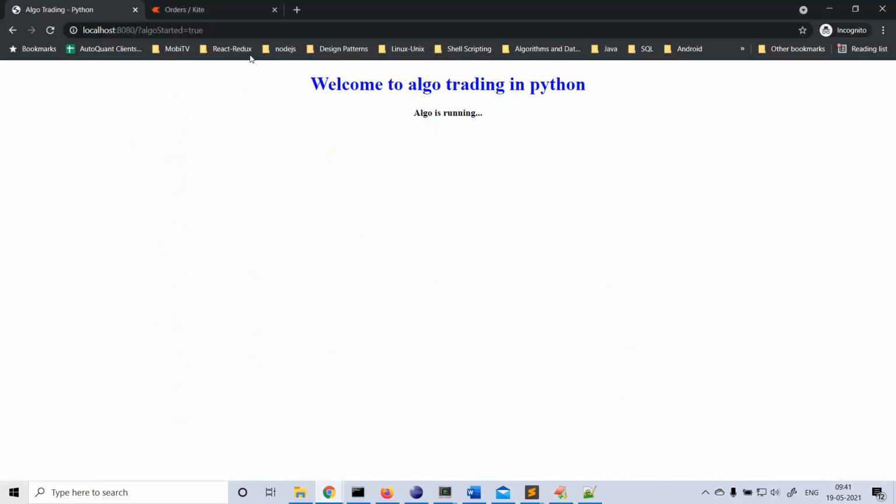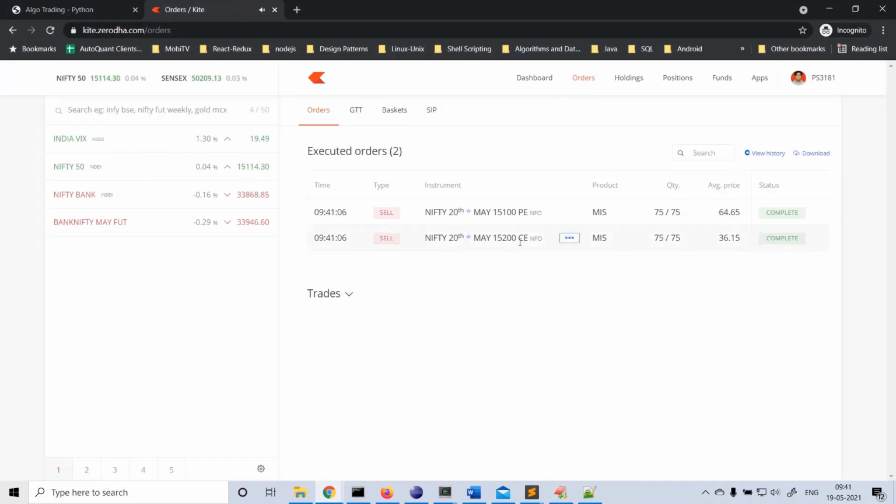So we'll see the broker. If you see, we sold 15,200 CE, 75 quantity, and we sold 15,100 PE, right? That is 75 quantity at market price. So how are these things calculated?